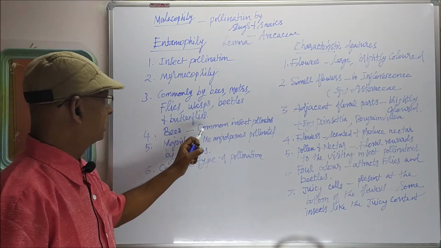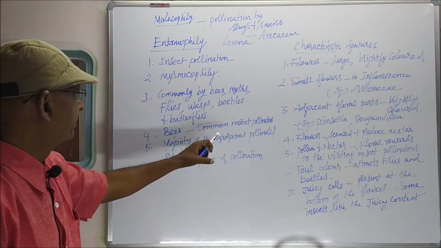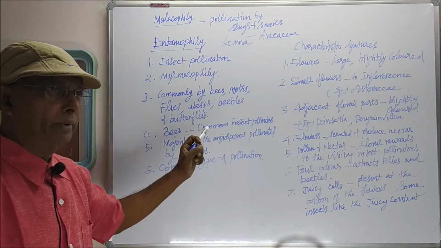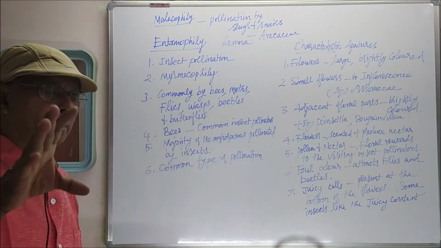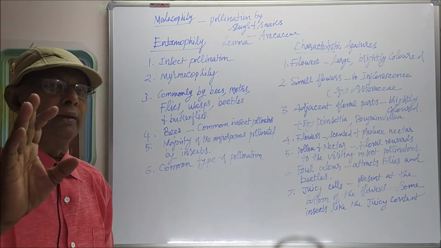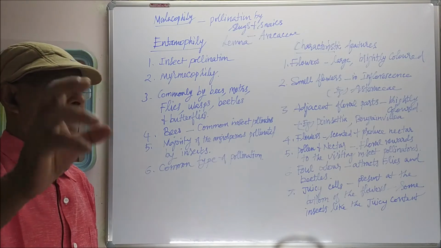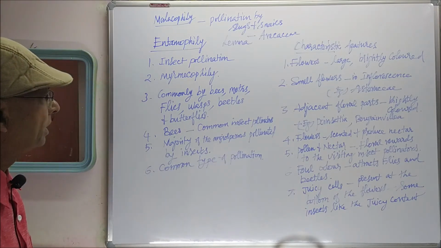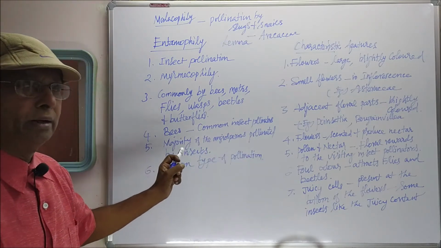Bees are the common insect pollinators that you have to remember. In most of the flowers, bees transfer pollen grains, and that brings the effect of pollination. The majority of angiosperms are pollinated by insects.